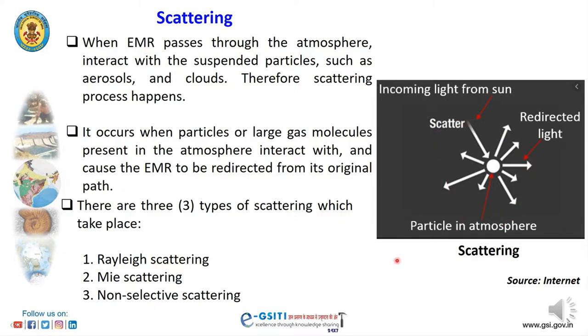There are basically three types of scattering which take place. One is Rayleigh scattering, second is Mie scattering, and third one is non-selective scattering.